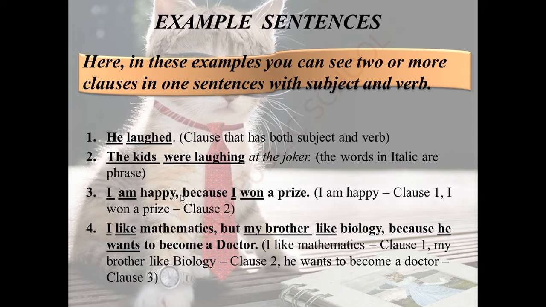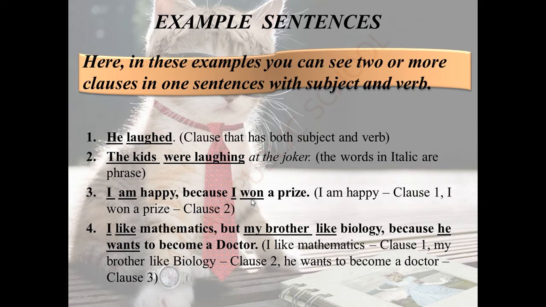Now, come back to the second half of the sentence. Because I won a prize. Because is a conjunction word, as we all learnt in 7th standard, right? So, leave that. I won a prize. Here, I is a subject.